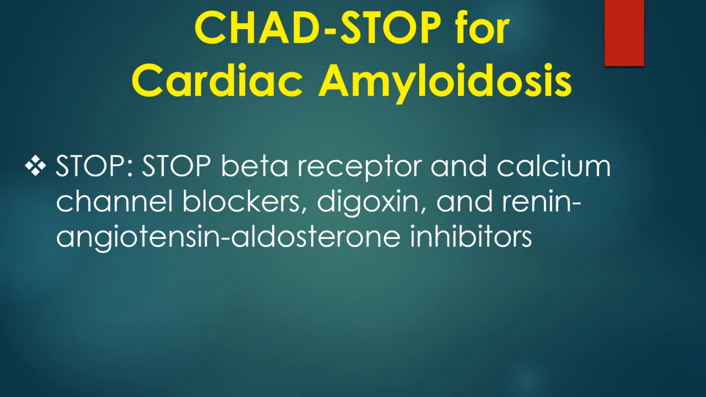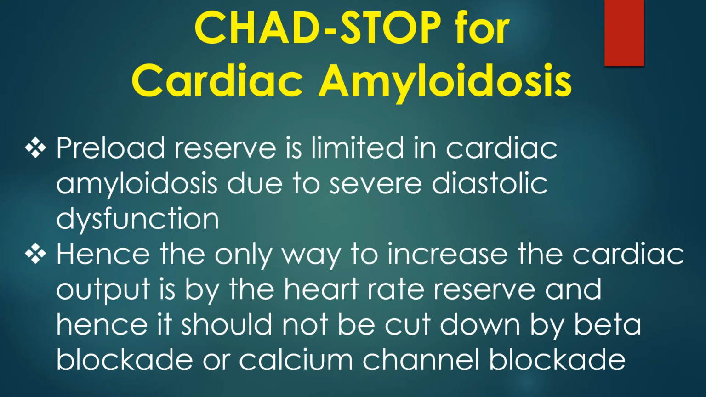Stop beta receptor and calcium channel blockers, digoxin and renin-angiotensin-aldosterone inhibitors. Preload reserve is limited in cardiac amyloidosis due to severe diastolic dysfunction. Hence, the only way to increase the cardiac output is by the heart rate reserve, and hence it should not be cut down by beta blockade or calcium channel blockade.